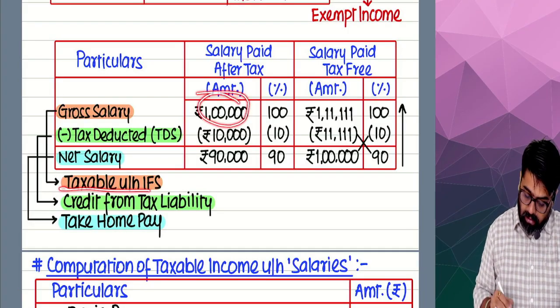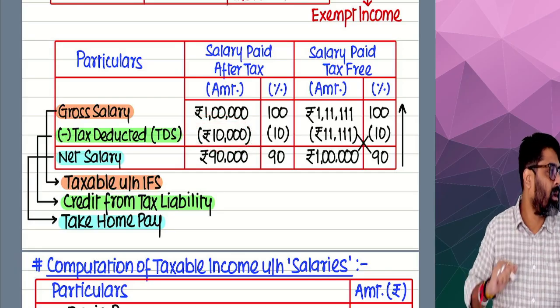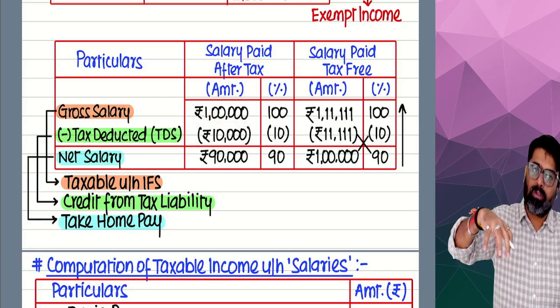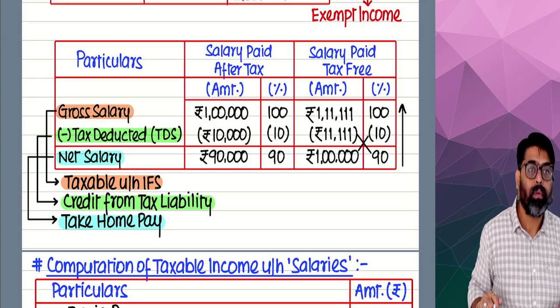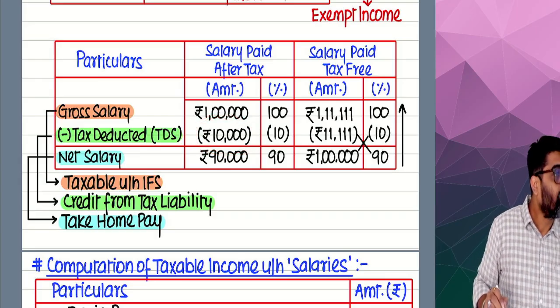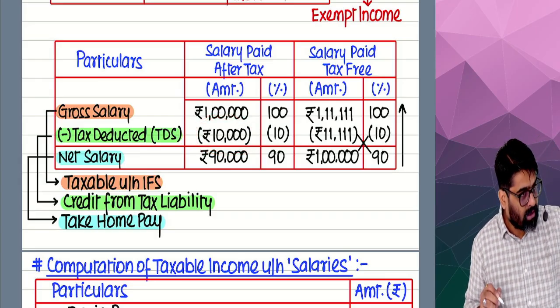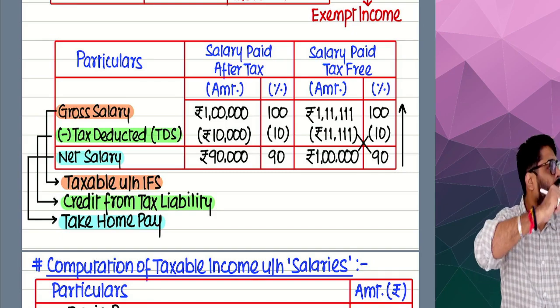1 lakh. Now the tax which is deducted, the 10,000, she is also showing as her income. The 10,000 which was deducted is shown as her income only.